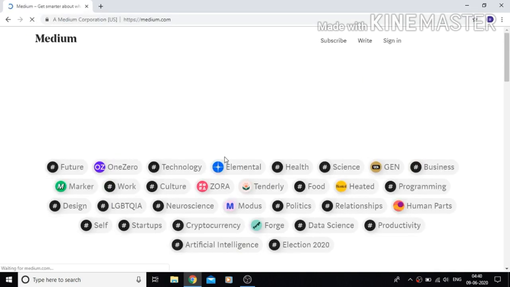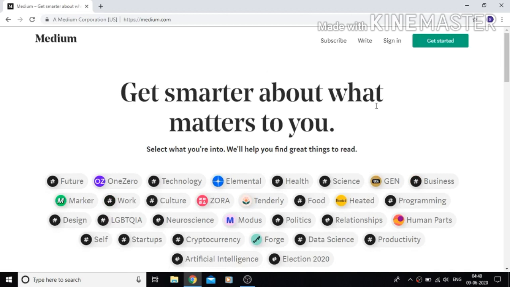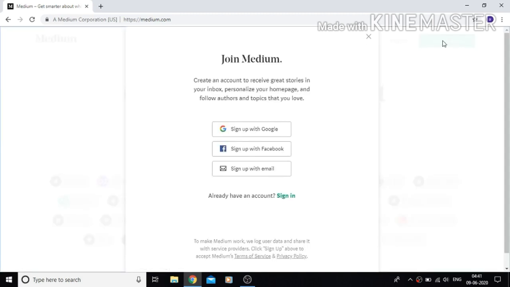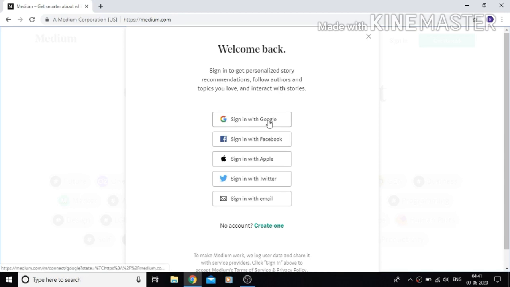When you open the website you will get this type of interface. Now you have to create the account, so simply go to Get Started. Here you will get three options: Google, Facebook, or email, by which you can log in to Medium or create your account. I have already created the account, so let me sign in. Here I am using Google.